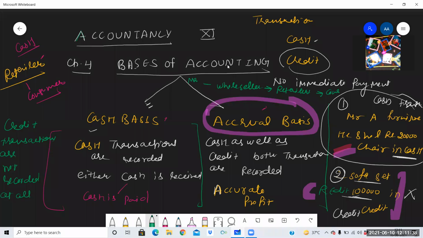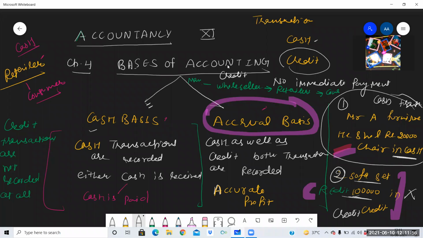So the manufacturer is here. Mostly how this chain works, manufacturers are selling goods mostly to the wholesalers on credit. I'm not telling you that every time the credit sale is there, but mostly the goods are sold to the wholesaler on credit.